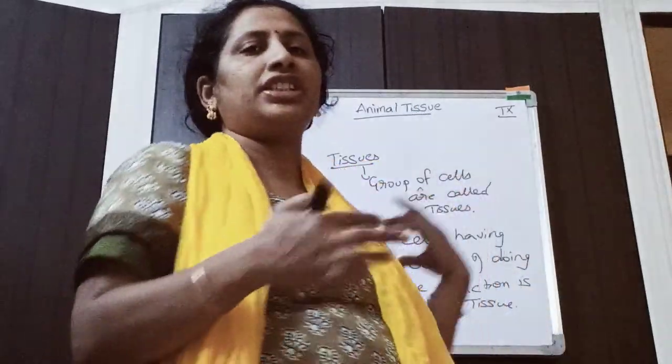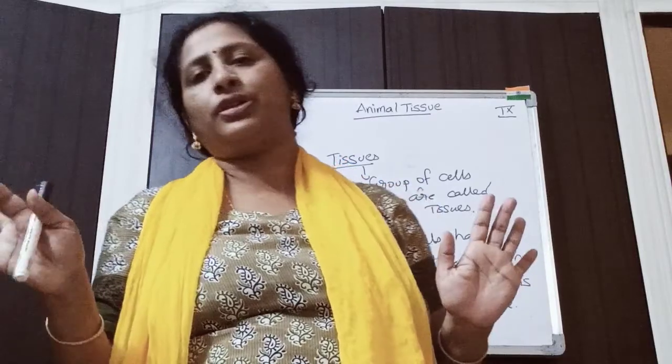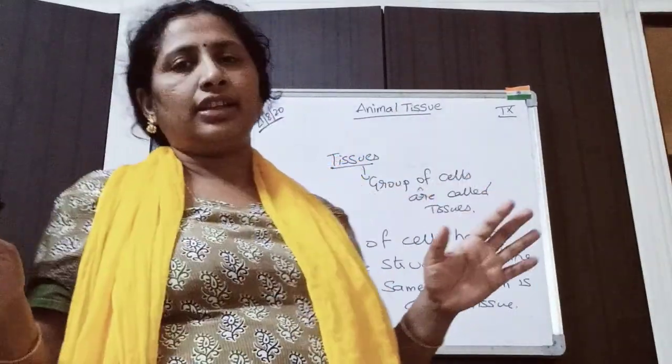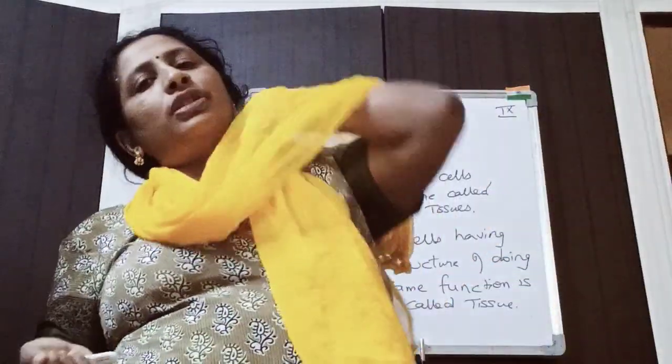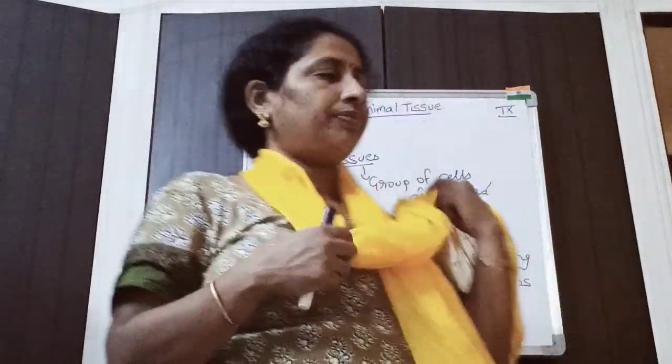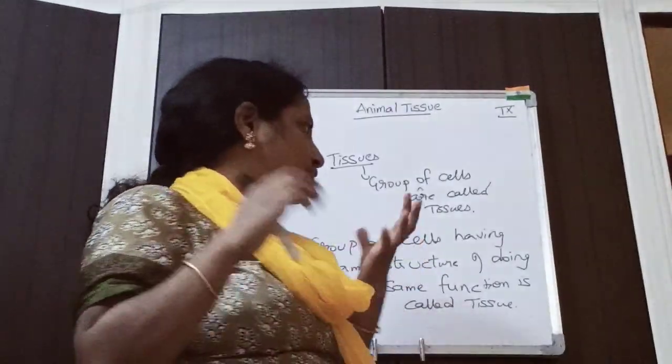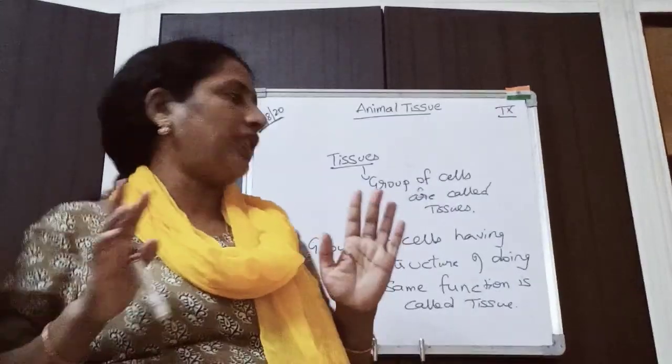This definition is only for small classes like 4th and 5th. You can define tissues as a group of cells. But as of now you are in 9th class. How do you define tissues? Tissues are groups of cells having the same structure and doing the same function.